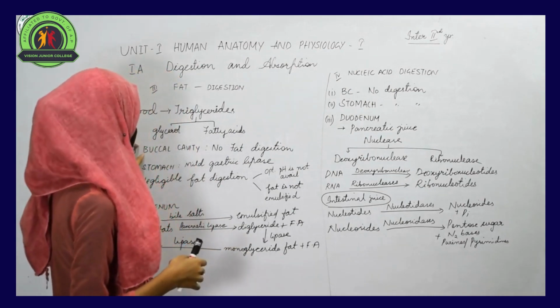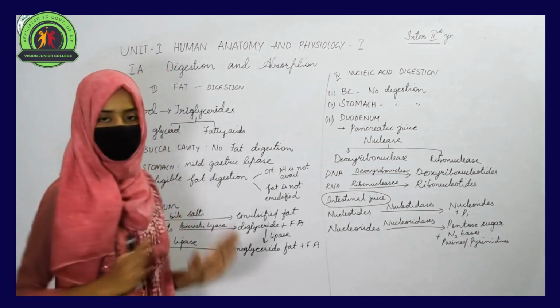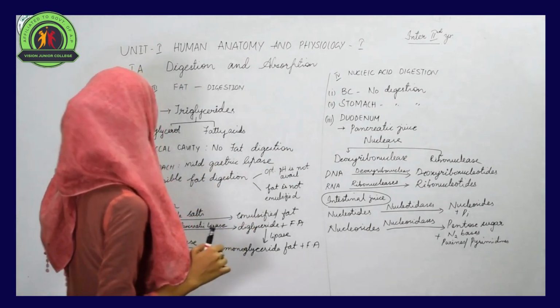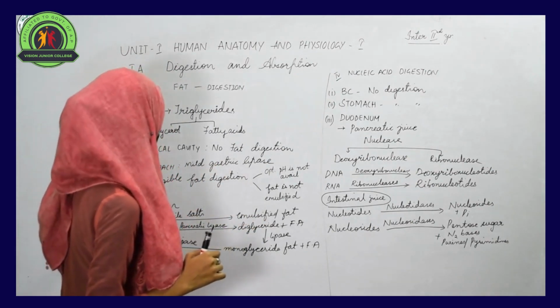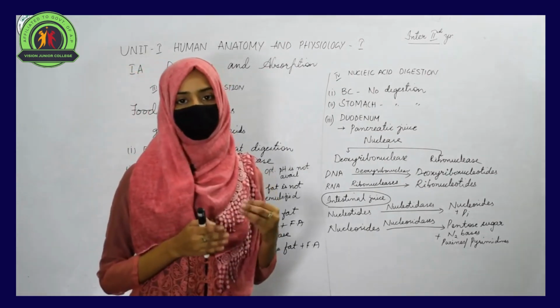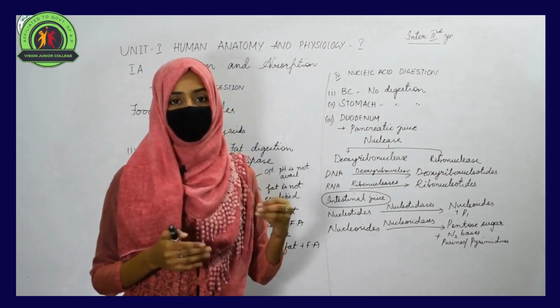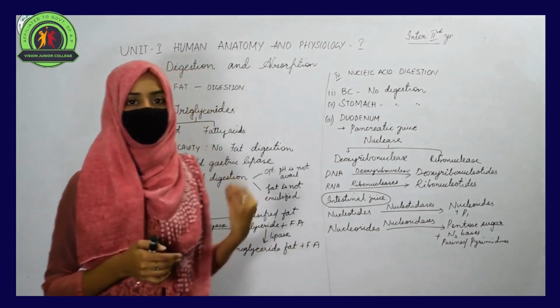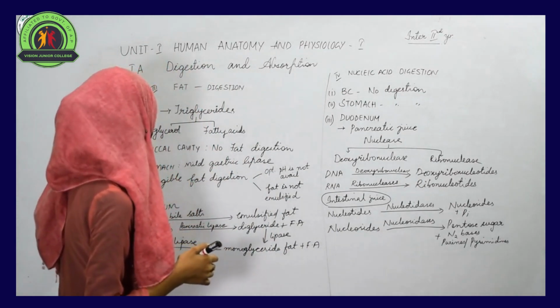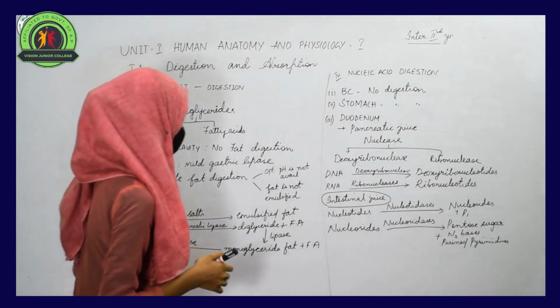When you see in the buccal cavity, there are no enzymes present to break down the fat, so no fat digestion can be seen in the buccal cavity. But in the stomach, mild gastric lipases are present that can help to break down the fats, that can help in partial fat digestion. Not the proper fat digestion can be seen in our stomach. Negligible fat digestion, we can say.